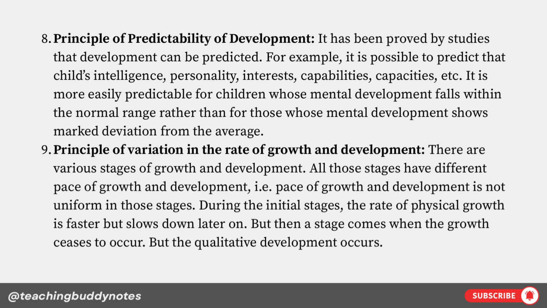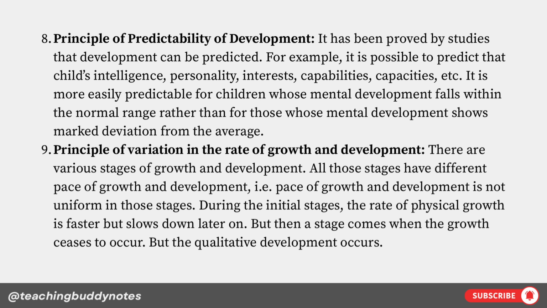Principle of predictability of development. It has been proved by studies that development can be predicted. For example, it is possible to predict a child's intelligence, personality, interests, capabilities, capacities, etc. It is more easily predictable for children whose mental development falls within the normal range rather than for those whose mental development shows marked deviation from the average.